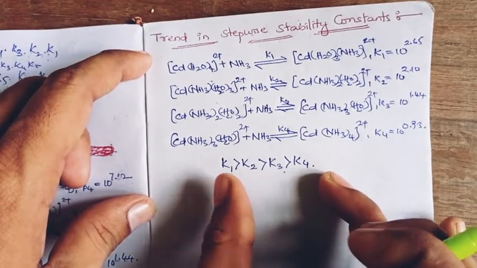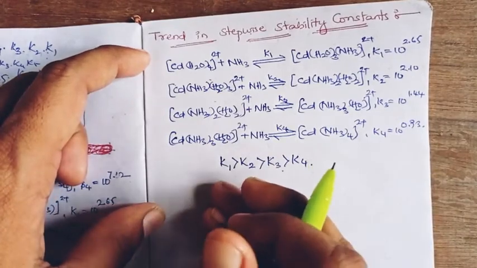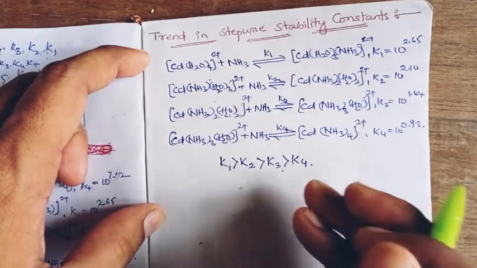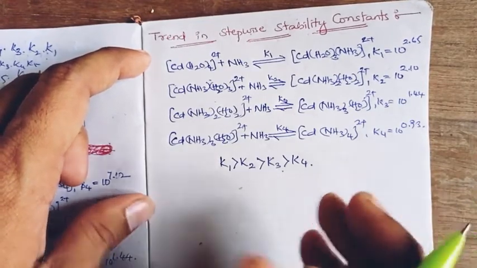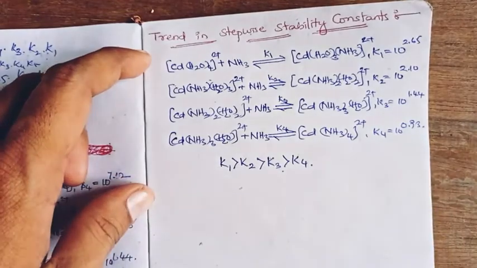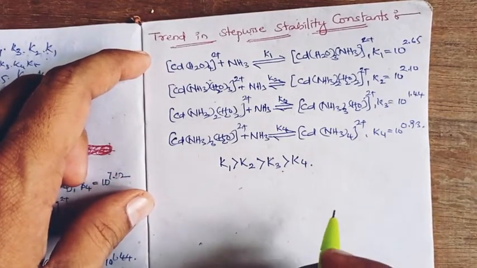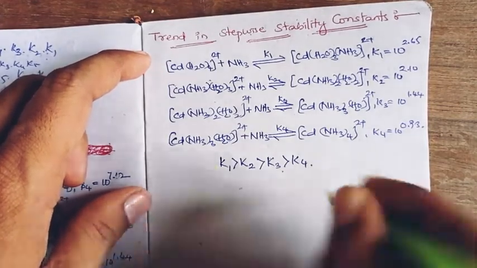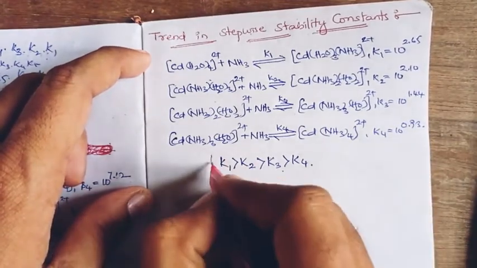If we are going with an octahedral complex, it would be K1 is greater than K2 is greater than K3 is greater than K4 is greater than K5 is greater than K6. So the trend can be observed in different complexations, and this particular trend is practically proven in different complexes.